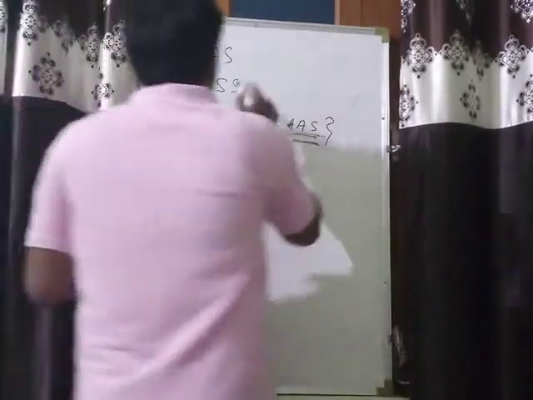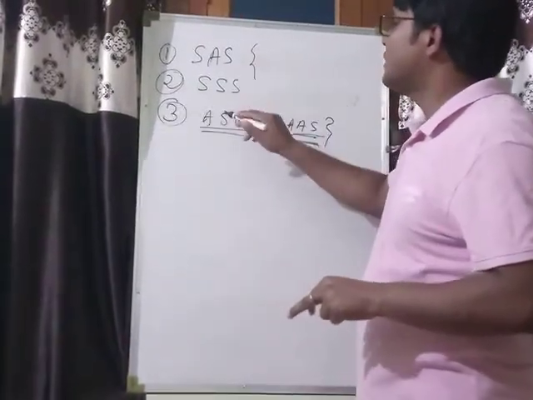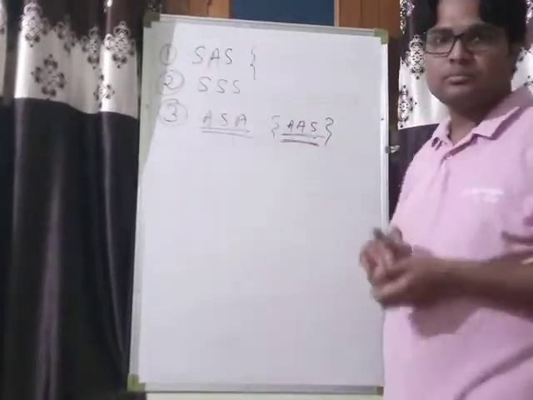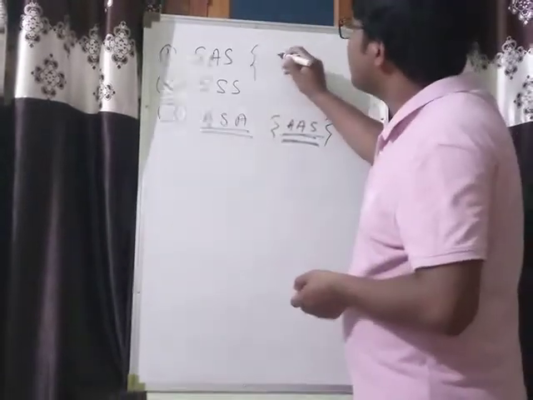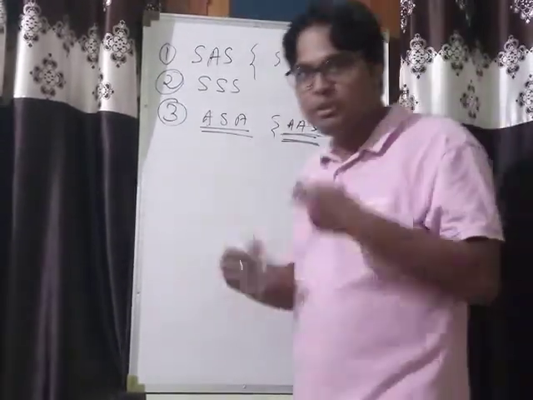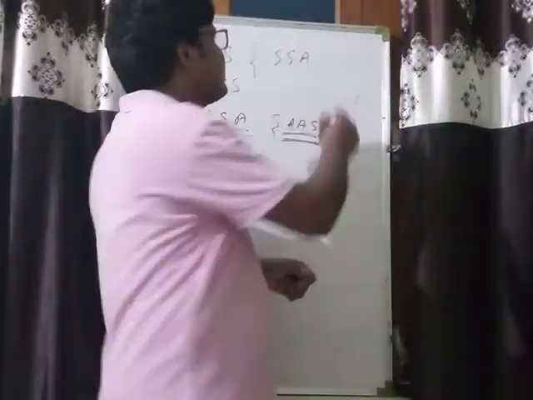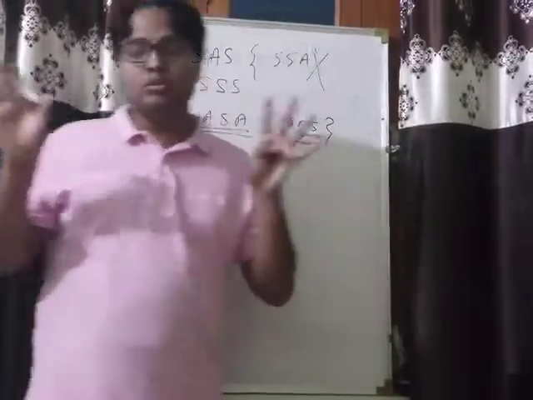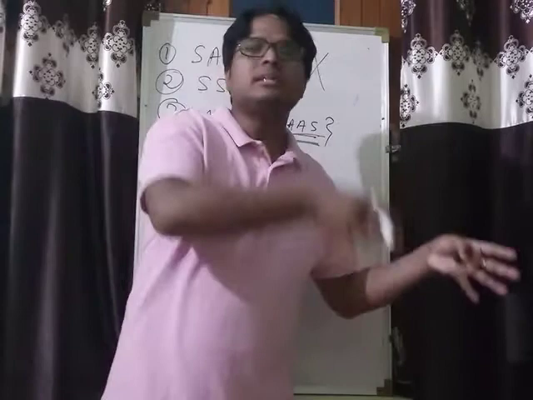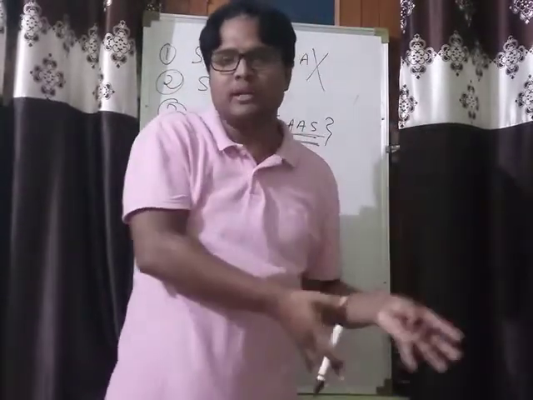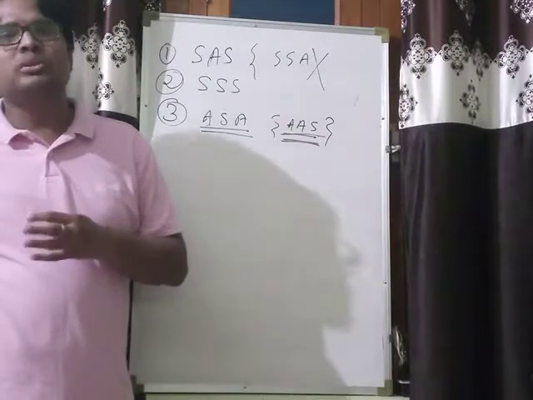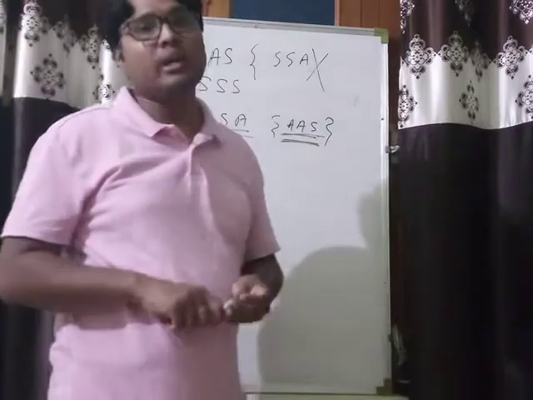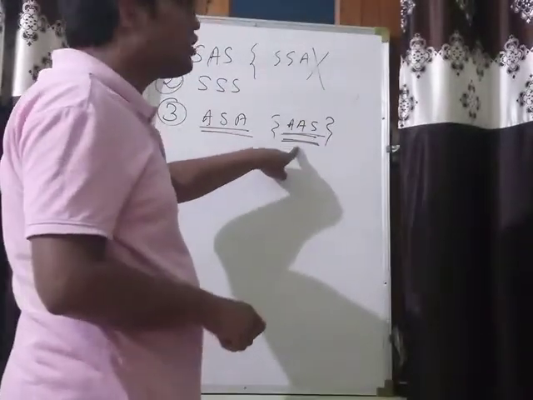Okay, and see, one question arises here: as like ASA, AAS is also a rule, can SSA become a rule? No, SSA cannot be a rule, because it may be possible that two sides and an angle which is not included between those two sides in one triangle are equal to the two sides and angle of another triangle, but they are not congruent. So this is not a congruency rule, this one is the congruency rule.